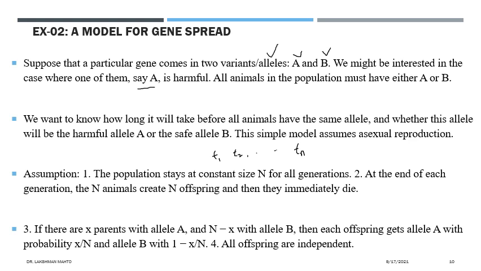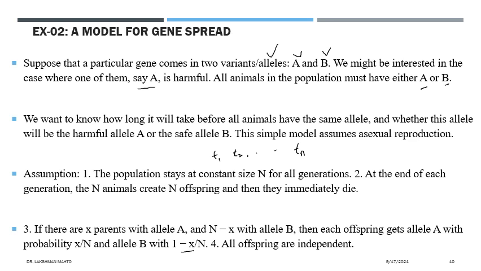The third assumption says that if there are X parents with variant A, then N minus X parents would have variant B, because it is a binary situation: the complete population has either variant A or variant B. Then each offspring gets variant A with probability X by N, an equally likely situation, and variant B with probability 1 minus X by N. Very simple.